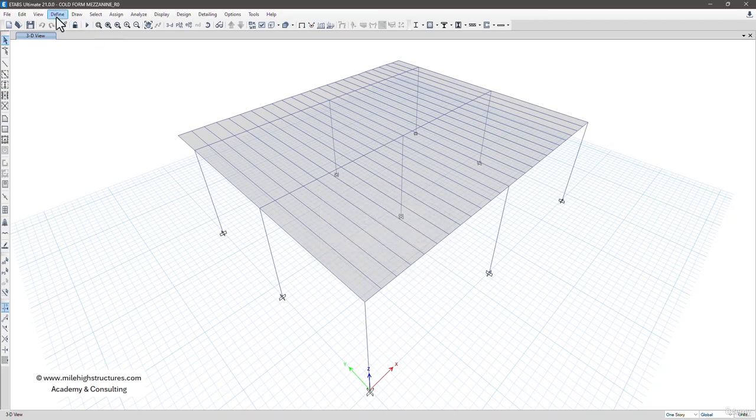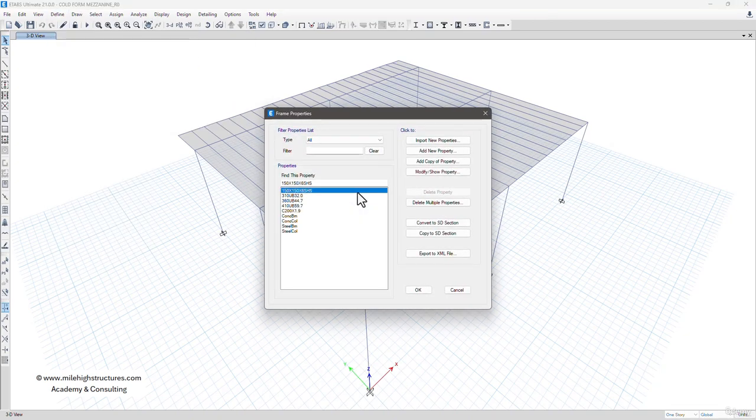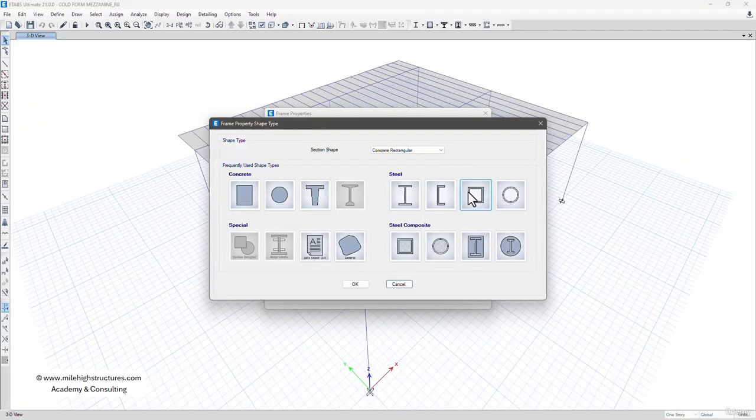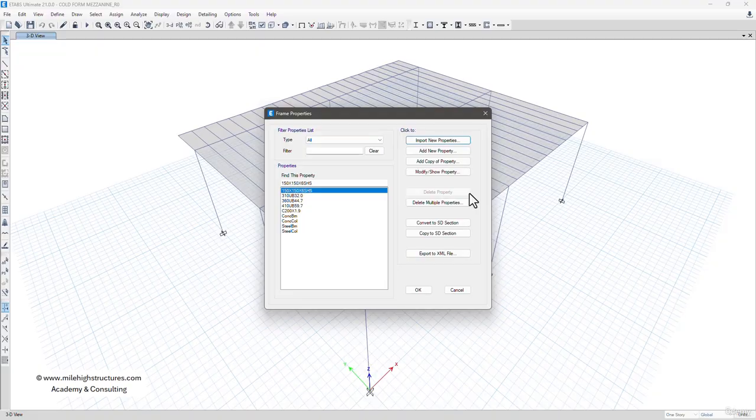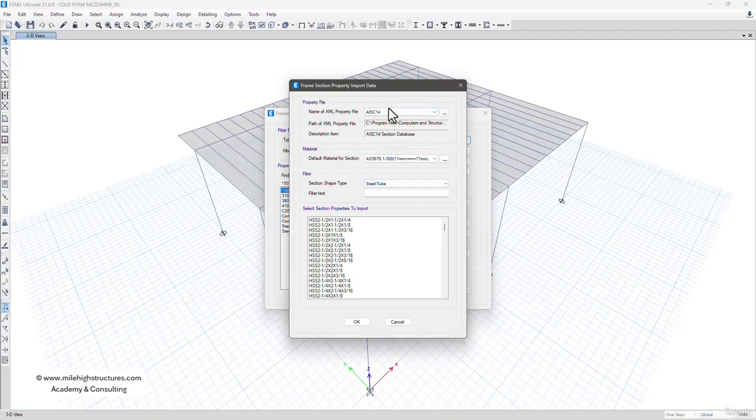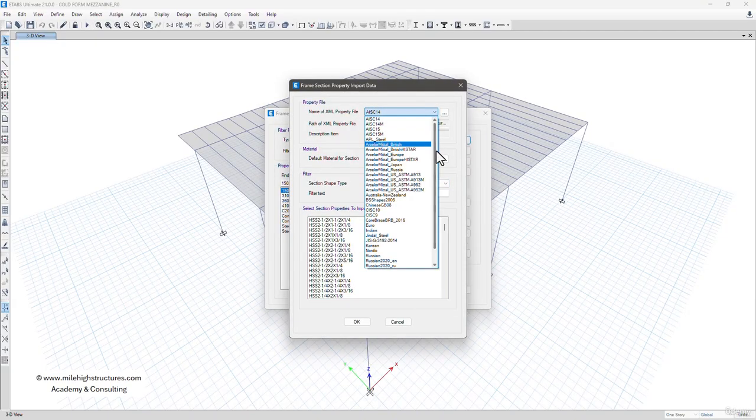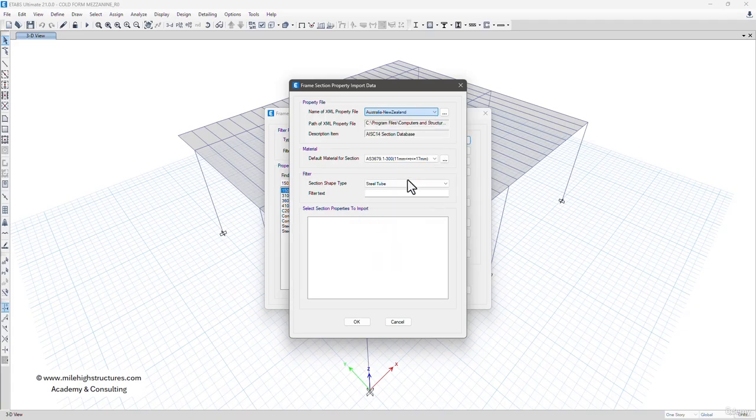We can just simply unlock the model, and go to the define section properties and frame section here. Instead of 150 by 150 by 6, we can have a further reduction in size. We can select this box section properties here, and instead of AS14, we can select the Australian or New Zealand sizes. For steel tubes, we do have 100 by 100 by 5, and 125 by 125 by 5. So we can left click on OK.